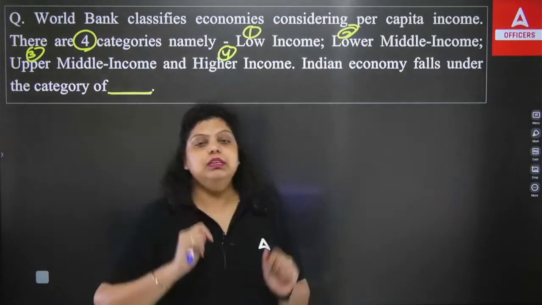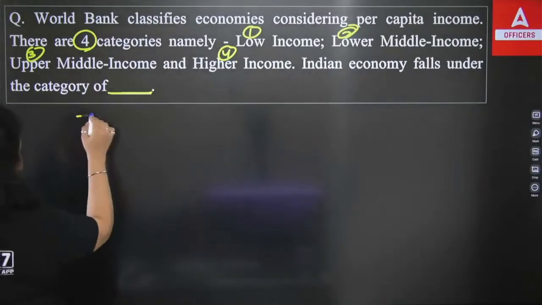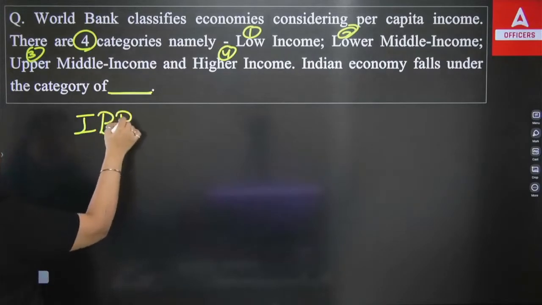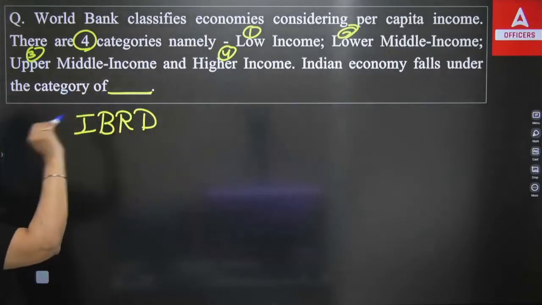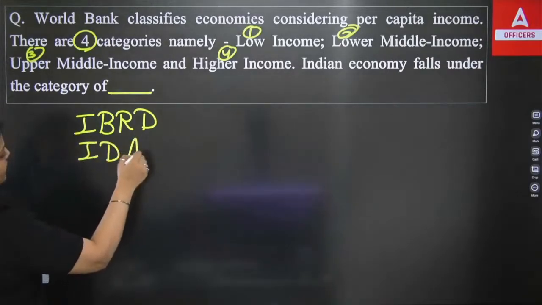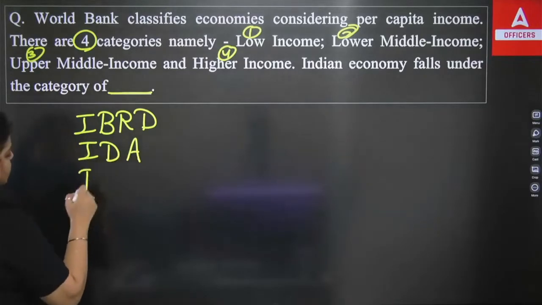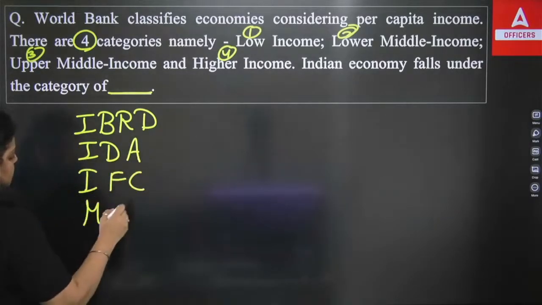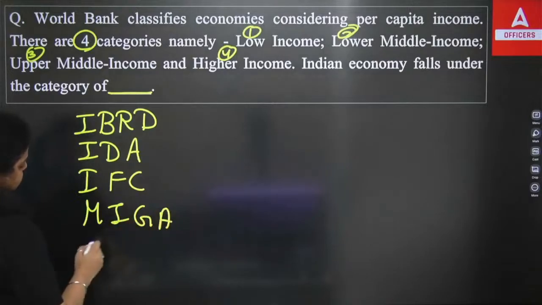It has 5 other institutions also, which work with the World Bank to eradicate poverty as well as to reconstruct and develop economies. Okay, so IBRD is also known as the lending arm of the World Bank. IDA is known as the soft loan window of the World Bank. IFC is there. MIGA is there. And ICSID is there.